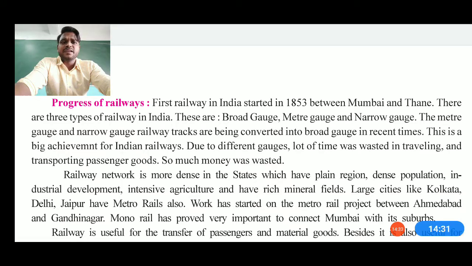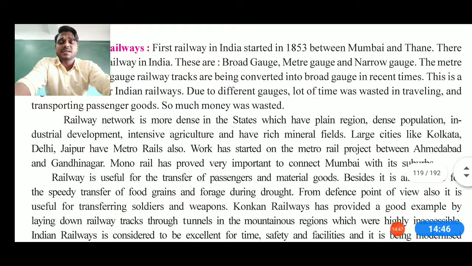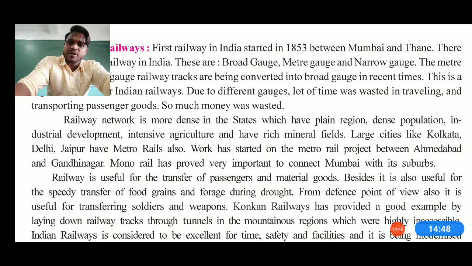Now due to the different gauges, lots of time was wasted in traveling and transporting passengers and goods, and so much money was also wasted, and that's how the Indian government made only one track for all kinds of railways. So that's how the railway network is more dense in plain areas like Gujarat, Maharashtra, Delhi, Mumbai, Kolkata, Bihar, and industrial areas also.